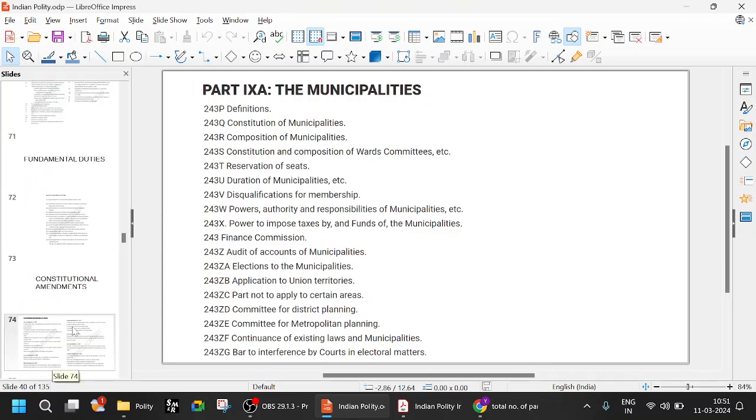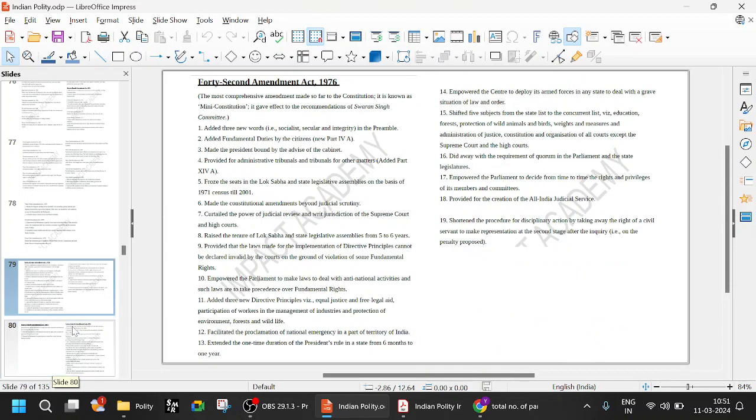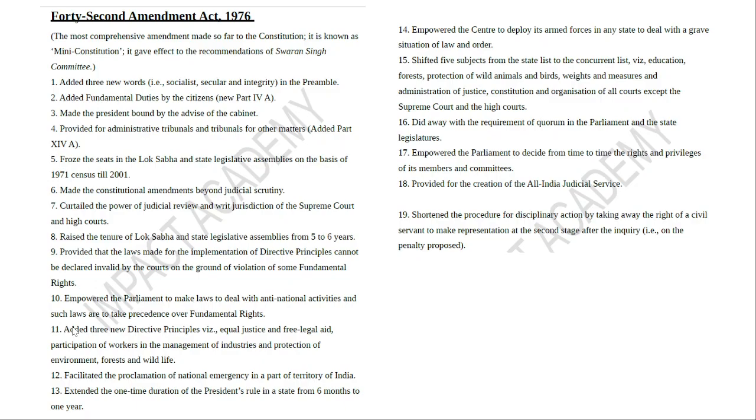Constitutional amendments. If you look at the 42nd, this is called a mini constitution. Very important because it was in 1976, immediately after the 1975 emergency, so many changes were made. It is called a mini constitution, and it was based on the recommendations of the Swaran Singh Committee. Very important. The Swaran Singh Committee of 1976 is also very important. And the same committee gave fundamental duties also.